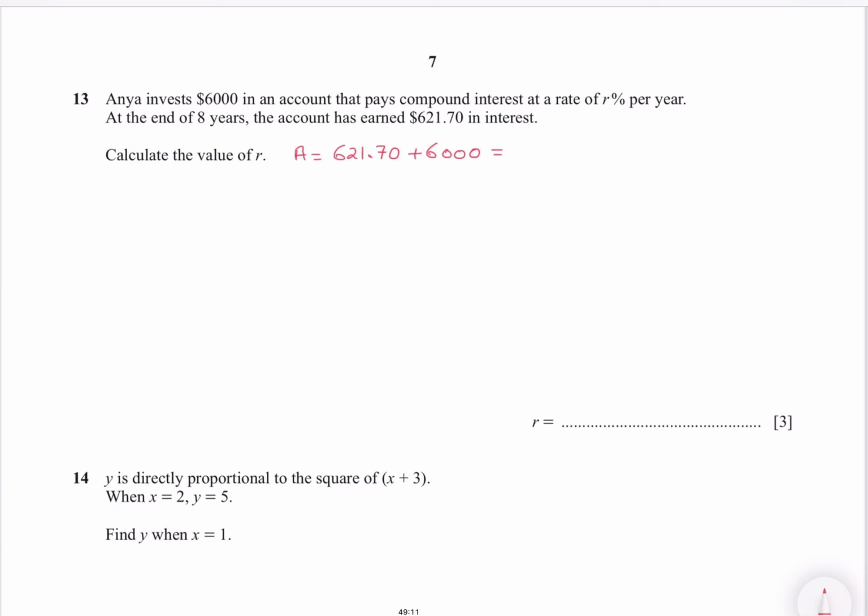Now put these values. P is your investment, and N is your 8. Now make R the subject. First divide by 6,000. Now take the 8th root on both sides.